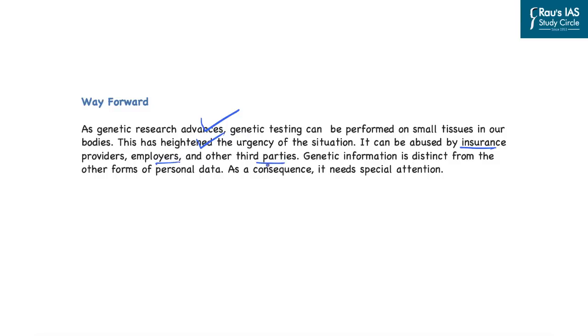And genetic information is distinct from other forms of personal data, and accordingly, it requires special attention. So this is about genetic data and how it stands against the right to privacy as well as Article 21, which provides for right to life, and what are the issues, or can it be considered as a case of self-incrimination against which the right has been provided in the Fundamental Right Article 23.